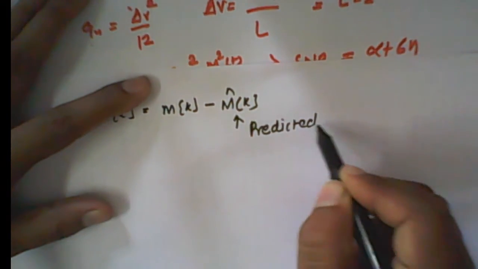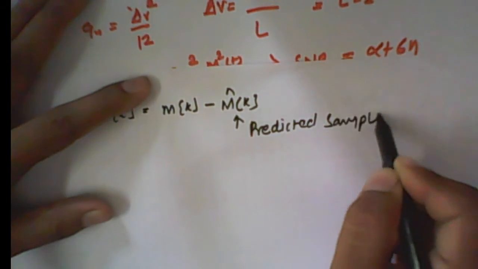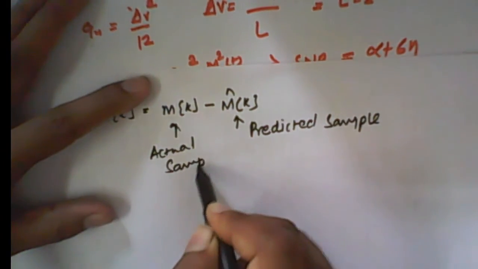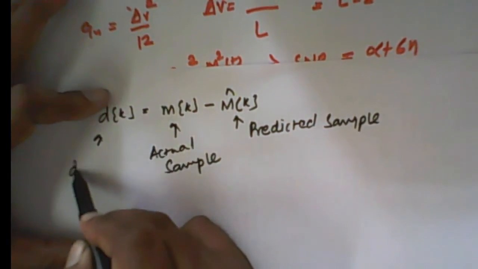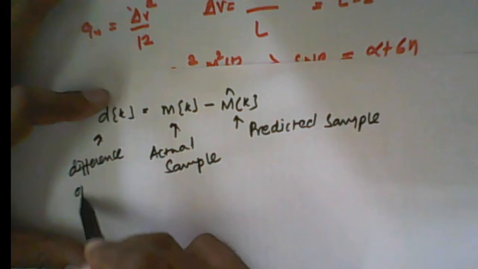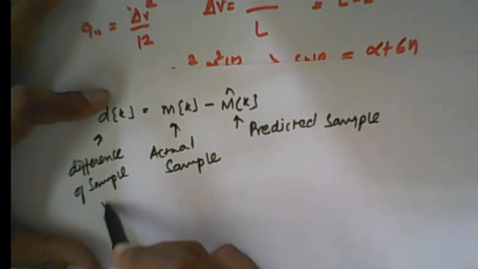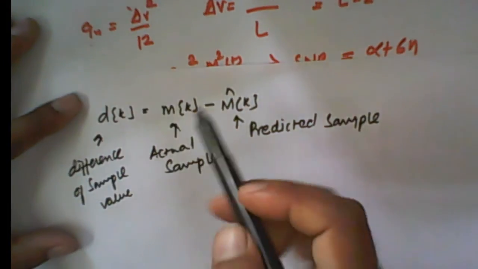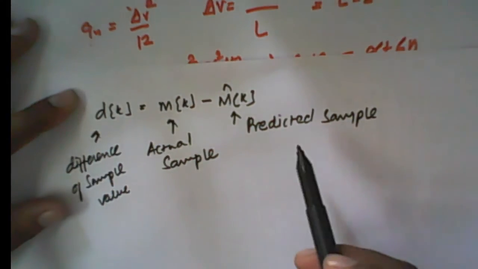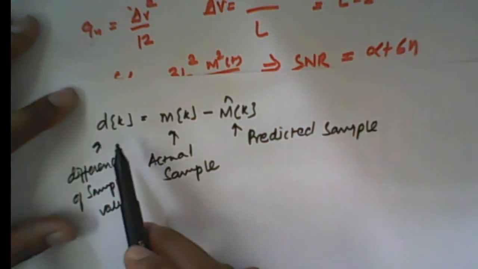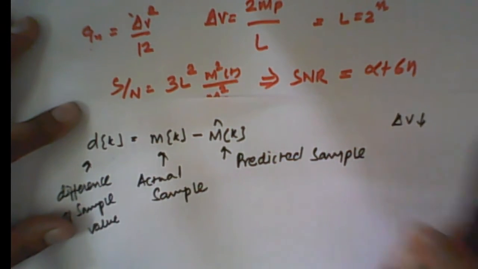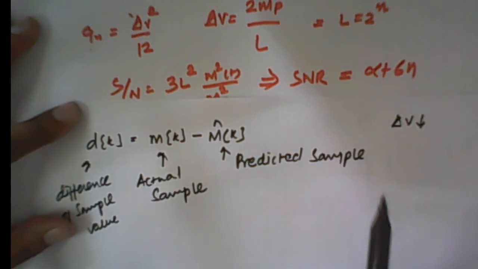So this is the predicted sample, and this is the actual sample, and this will be the difference of sample values. So we are transmitting the difference of the actual sample and the predicted sample value. Now this difference will be still less, so delta V will become still less, that is the quantization level will be very much less.